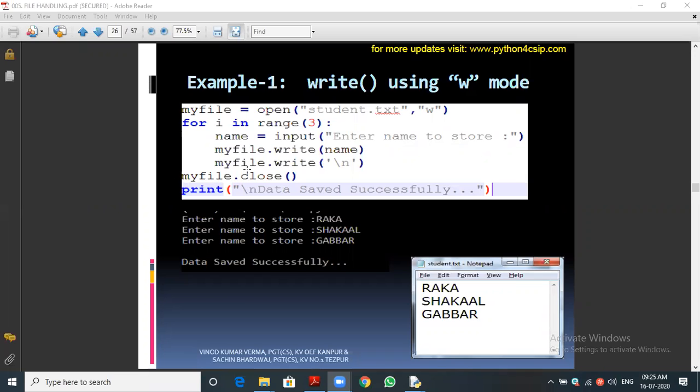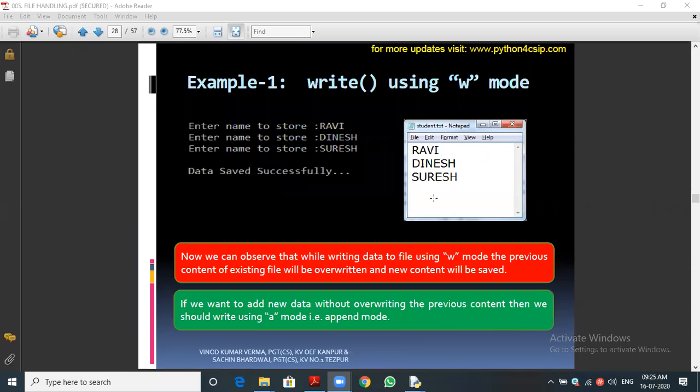Then you can see, likewise, the loop will get the name 3 times, and finally the file will be closed. We are closing the file, and we are printing that the data was saved successfully. If you open the file you can see the names which we entered. And the second one is in write mode, so that you can understand that now, which is what they are coming to tell. In write mode we are opening it. You can see the highlighted boxes. Now we can observe that while writing data using W mode, the previous content of the existing file will be overwritten.